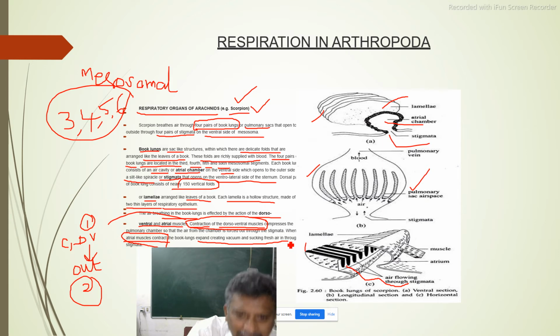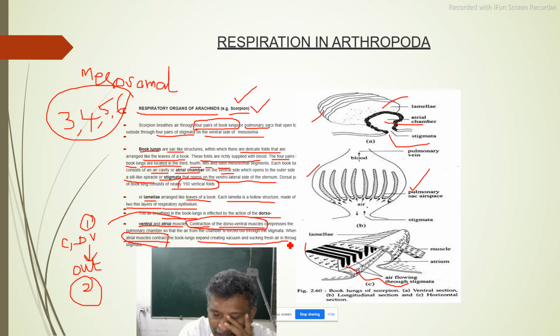Through the stigmata, they are able to suck the fresh air, due to the vacuum-like character developed whenever atrial muscles contract. So that is enough.